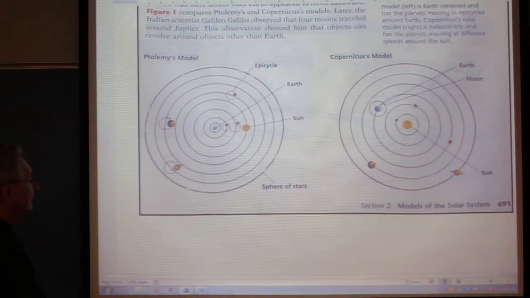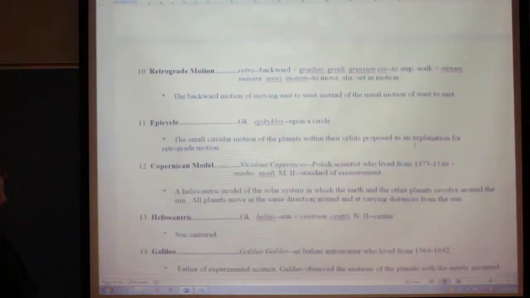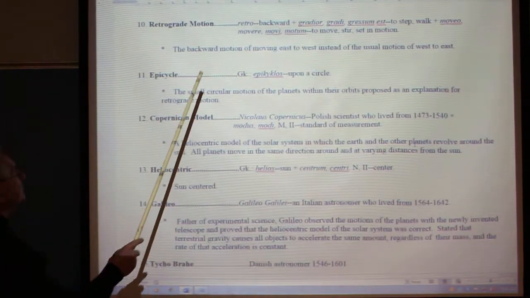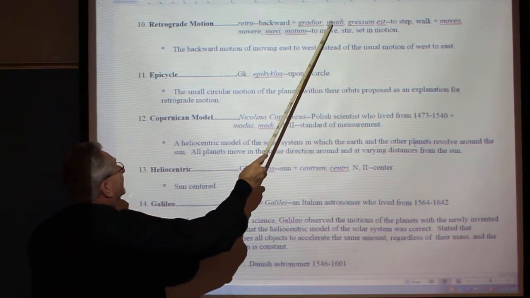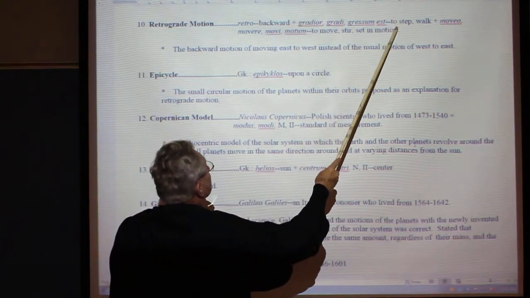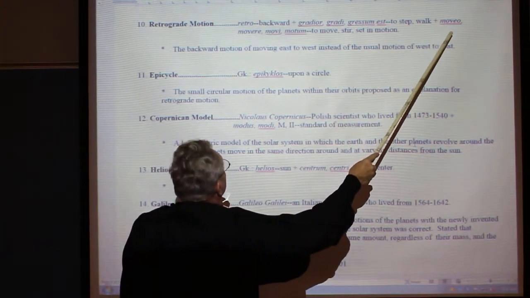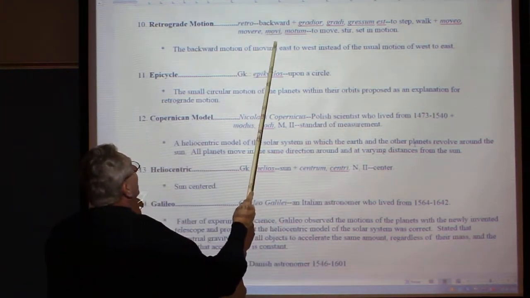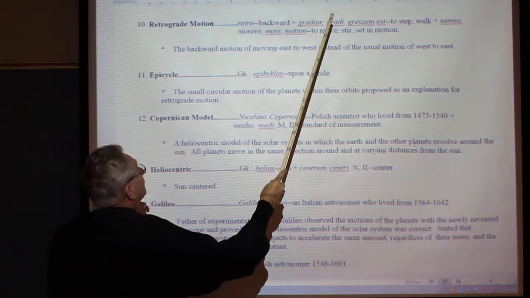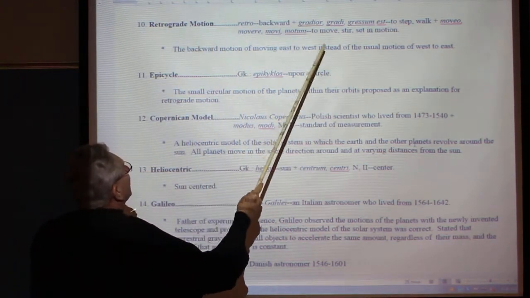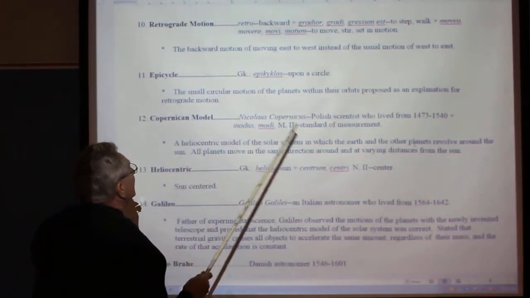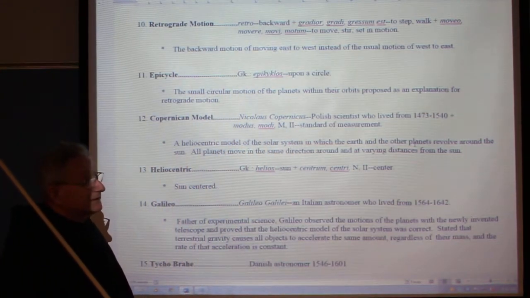Thank you. Can we go up to the next words then? So what is this retrograde motion? Retro in Latin is backward, and gradior, gradi, gressum, est, to step or walk. And movio, movere, movi, motum, to move, stir, set in motion. If you look at all these kinds of roots, you can figure these things out if you know your Latin.